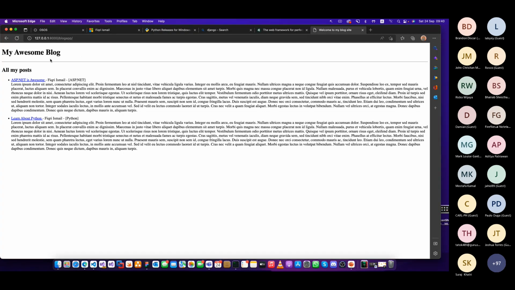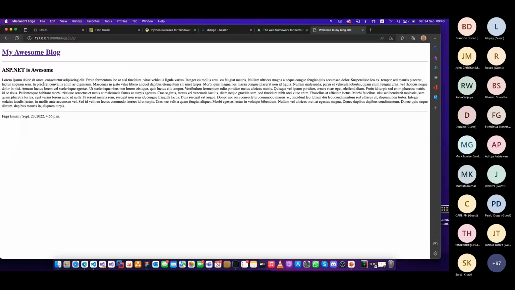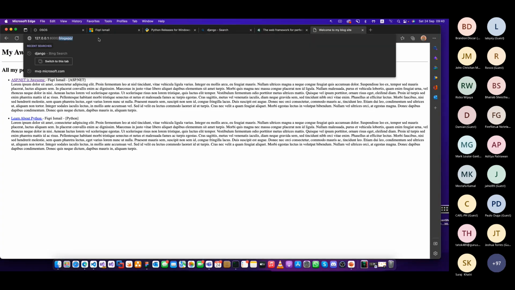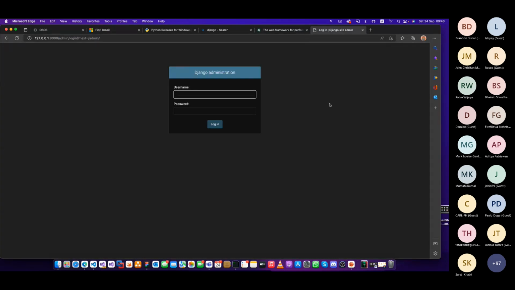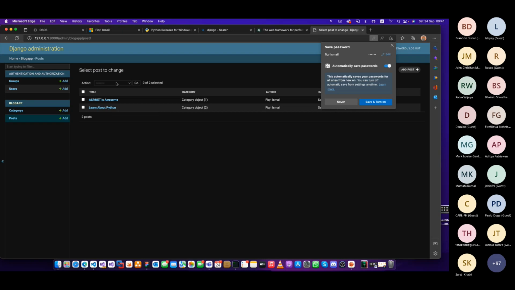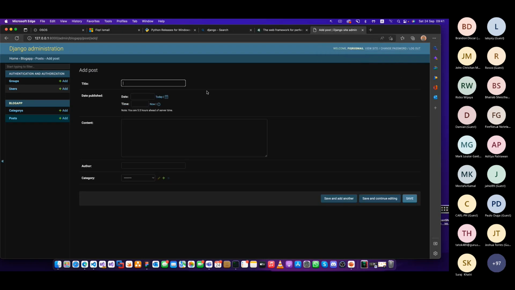Imagine you have your small blog application. We have some posts. You have your blog and you click on a post, the post will be displayed, and then you go back to here. If you want to enter blogs, you go to this admin and enter your username and password, and you go back here and then you just add a post. Let me say a new post. Let's say demo web app, and the date will be today, time will be now. I'm going to say this is a simple demo of the web application we are going to build today.